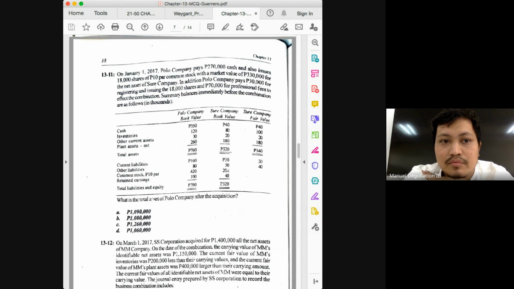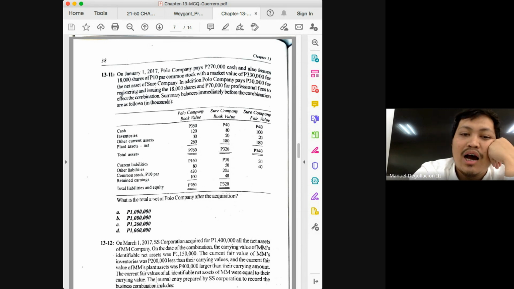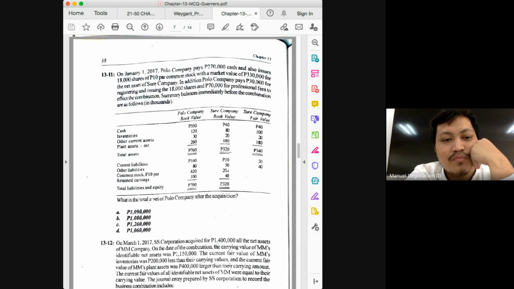Okay, it would be 600. And then you will now have share premium. How much will be the share premium? How much was the par value of the 18,000 shares? 180. How much was the total value? 330. So you will have share premium of 150. Am I correct? 330 minus 180. You will have share premium of 150.